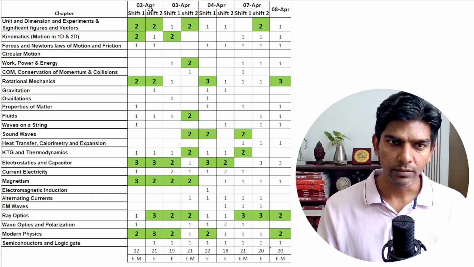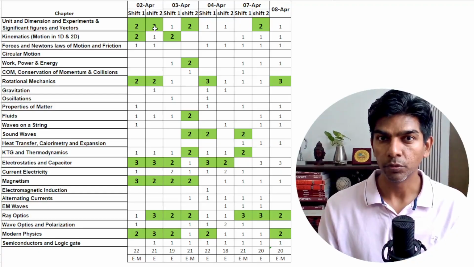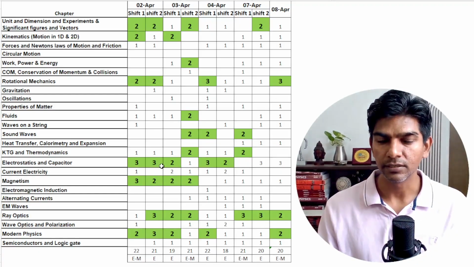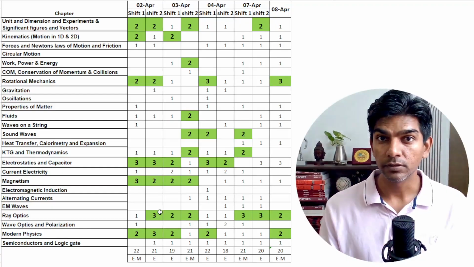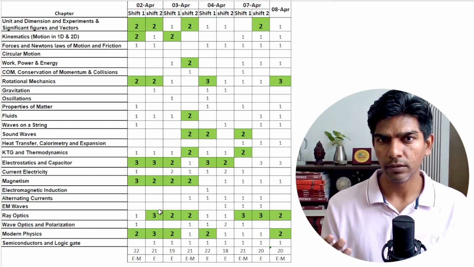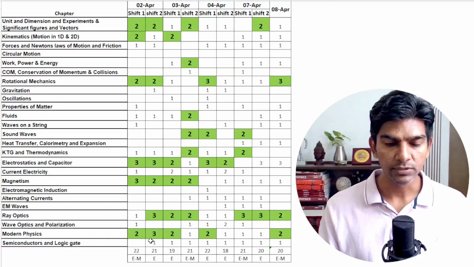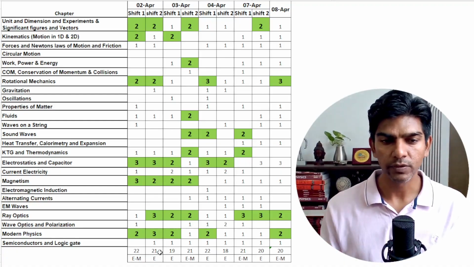Now, if you look at shift 2 of 2nd April, 2 questions came from units and dimension. Again, a very important chapter. 2 questions from rotation, 3 questions from electrostatics and capacitor, 2 questions came from magnetism, and from ray optics there were 3 questions, right? Again, it is similar to the last January attempt. And from modern physics, around 3 questions came. So out of 21, I have data of 21 questions, and this is the analysis for that.